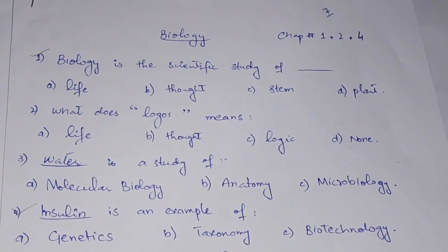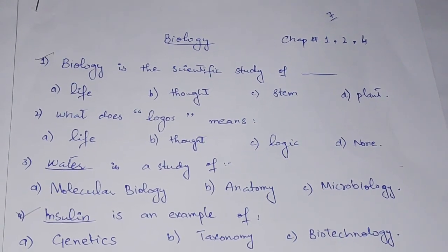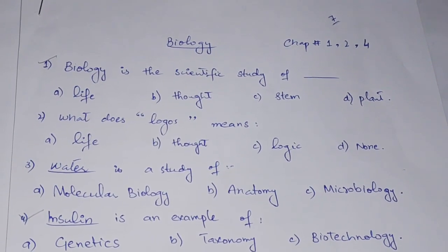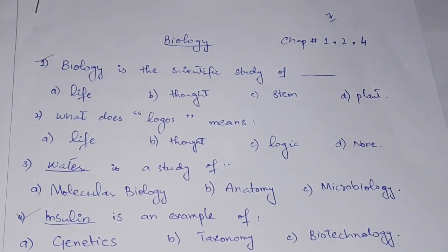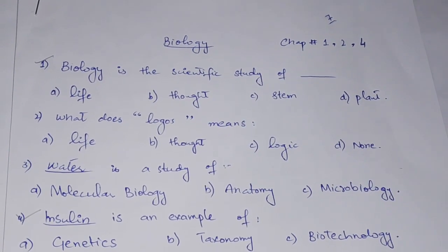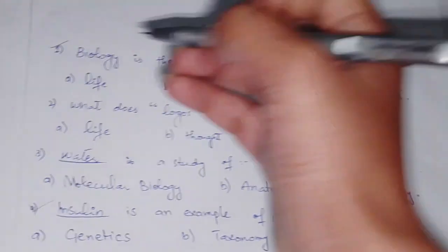So our first MCQ is: biology is the scientific study of option A life, option B thought, option C stem and option D plant. So its basic answer is option A, life.